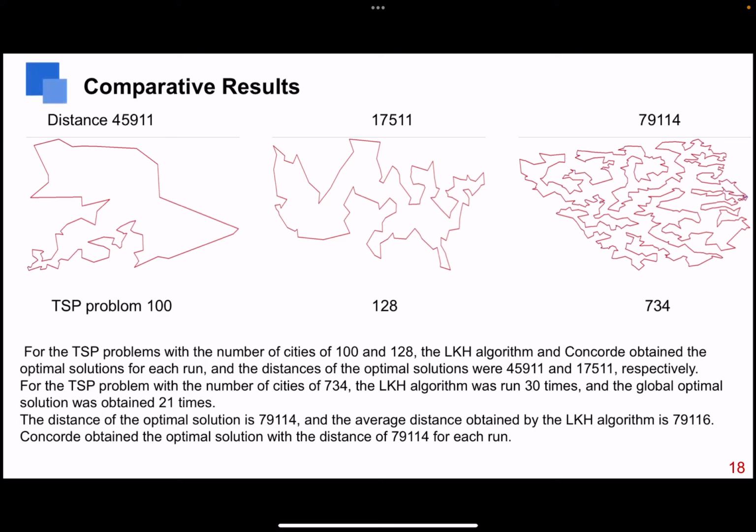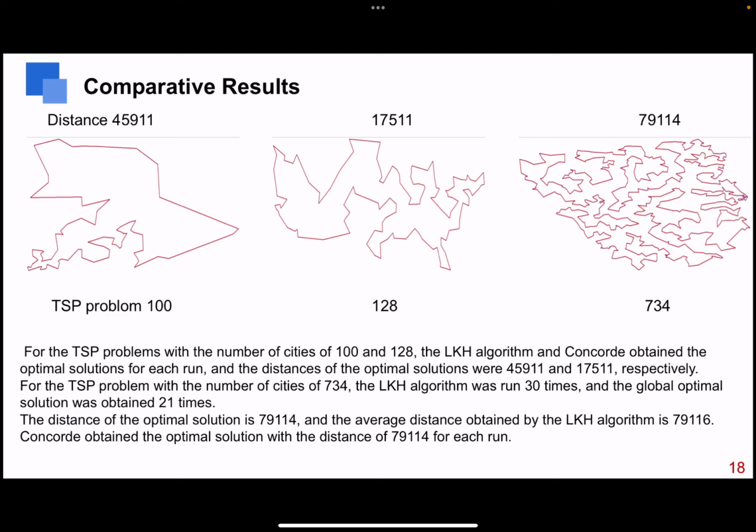For the TSP problem with numbers of cities of 100 and 128, the LKH algorithm and Concorde obtained the optimal solution each time, and the distances of the optimal solutions were 45911 and 17511 respectively. For the TSP problem with 734 cities, the LKH algorithm was run 30 times, and the global optimal solution was obtained 21 times.